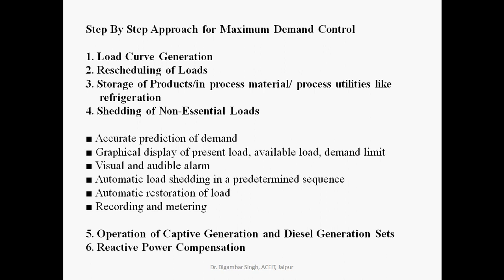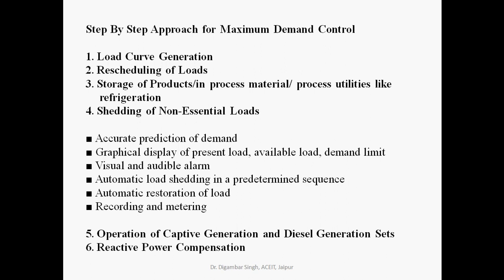Rescheduling of load means load is shifted to a particular hour or particular period. Then storage of production or storage in process material. The next step is shedding of non-essential load. It means accurate prediction, graphical display, visual and audible alarm, automatic load shedding, automatic restoration, recording and metering.